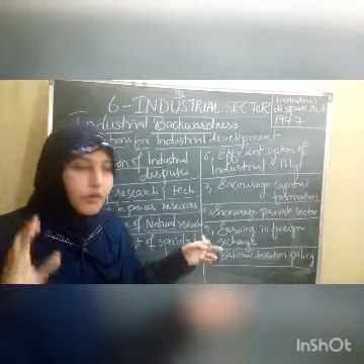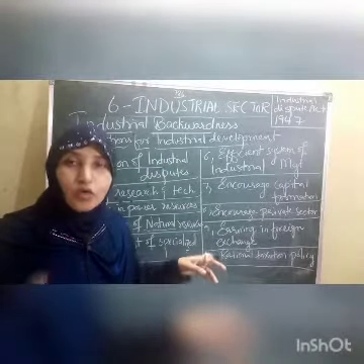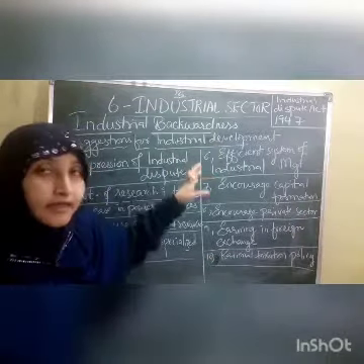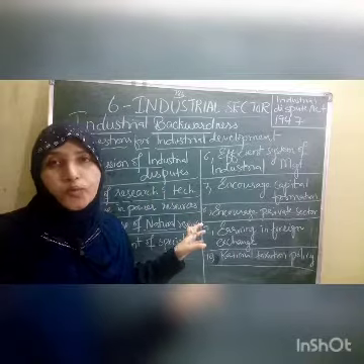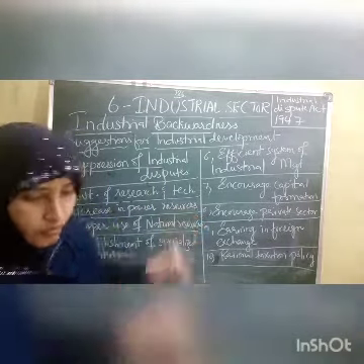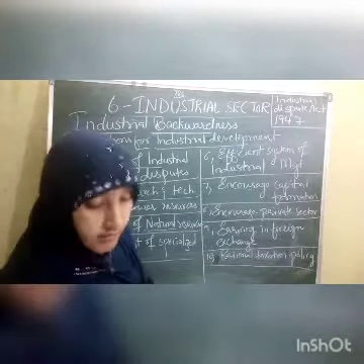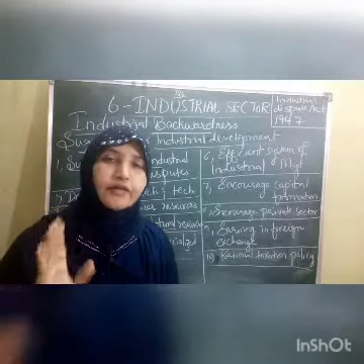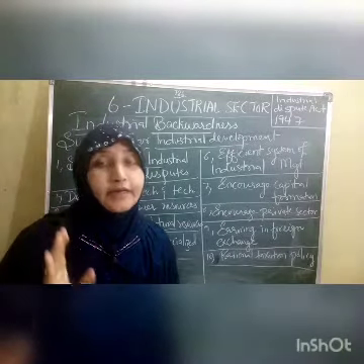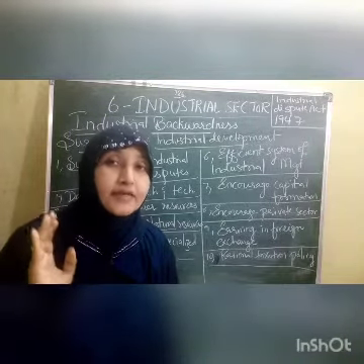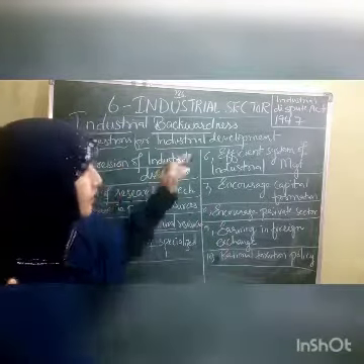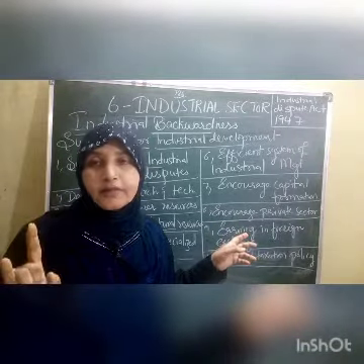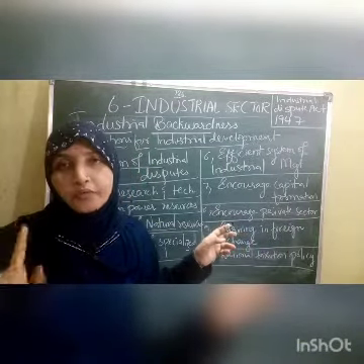Is it clear? So with this, we completed this topic, the causes for the backwardness of industrial development, and then suggestions to improve the industries. I hope the topic is clear to all of you. Still, the work is left. You have to go through the textbook. Compulsorily, you have to refer to the textbook for better understanding and better explanation. Because in the examination, for a 10 marks question, you are supposed to explain each and every subtopic, then only will you get 10 marks. So go through the textbook and follow the material, children.